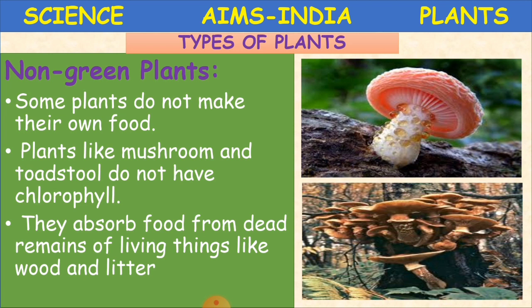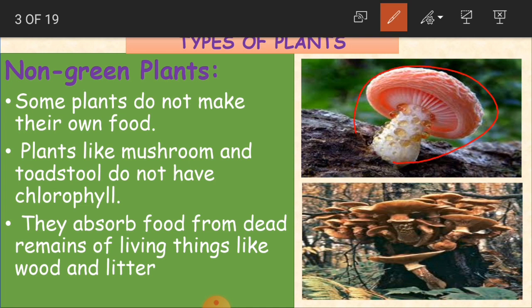Here, as you see in the picture, we have a plant. I hope you guessed what this plant is. Yes, it is mushroom. Such plants like mushroom and toadstool do not have chlorophyll. So why are these not green in color? Because they don't have chlorophyll. What is chlorophyll children?